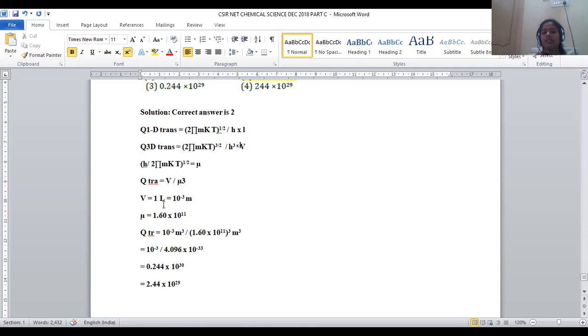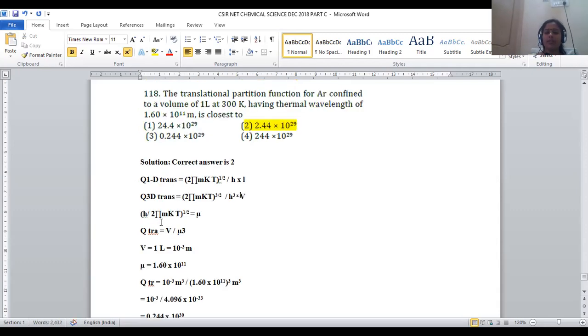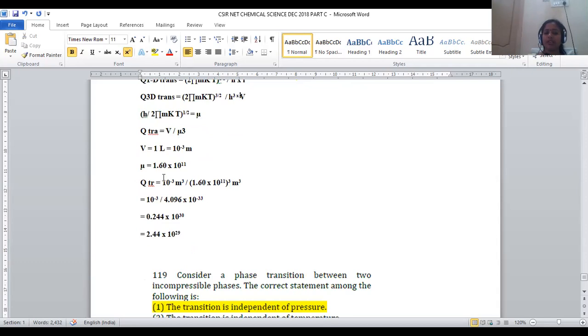What is the V? This volume is given as 1 liter. This can be converted into meters cubed by multiplying with 10 to the power minus 3. The mu value, the thermal wavelength, is provided as 1.60 into 10 to the power 11. Q translational is equal to 10 to the power minus 3 by (1.60 into 10 to the power 11) whole cube. The meter cube units get compensated.